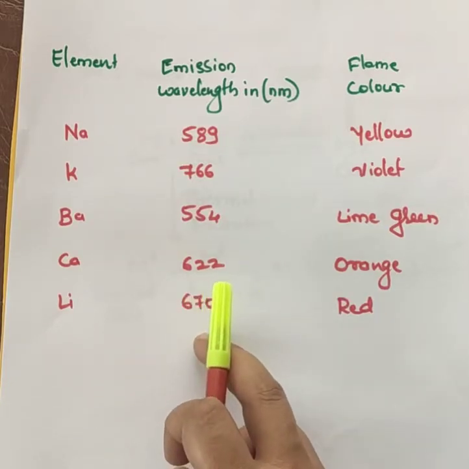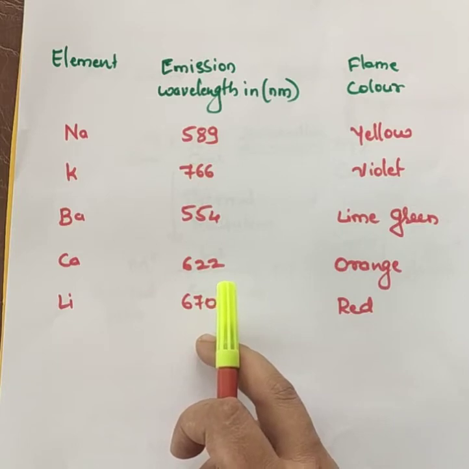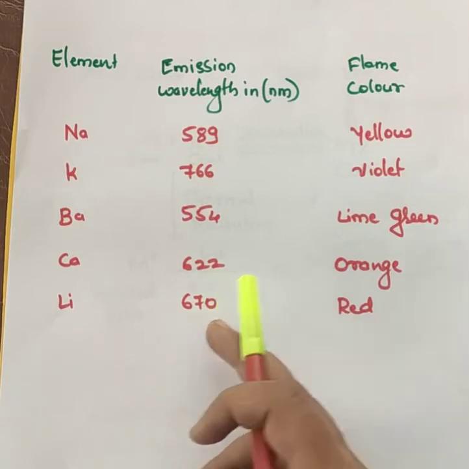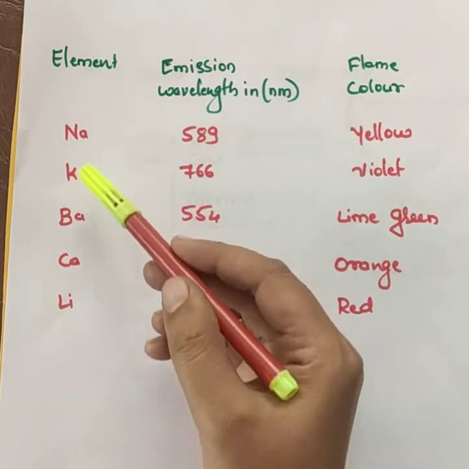This table below gives the details of the measurable atomic flame emission of the alkali and alkaline earth metals in terms of emission wavelength and the color produced by them. So these are the elements.